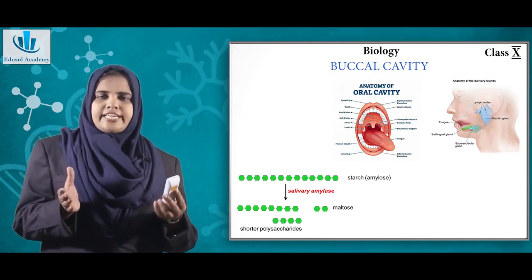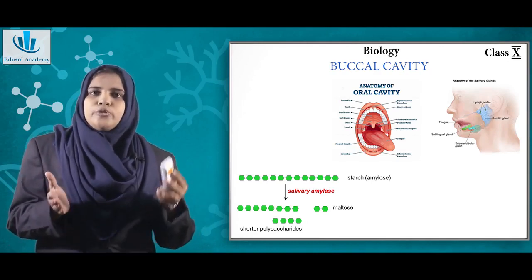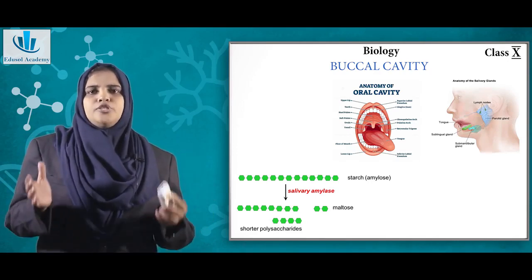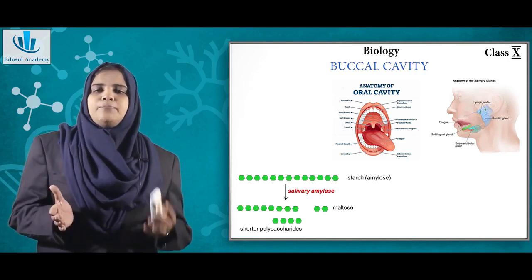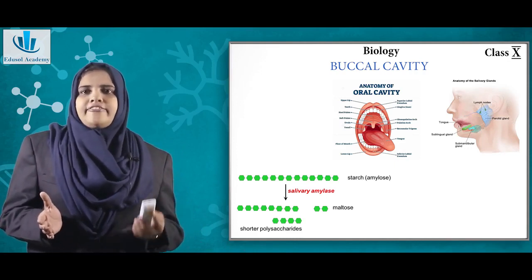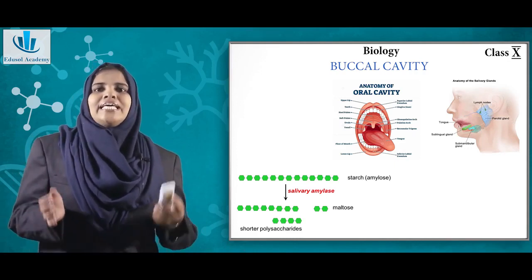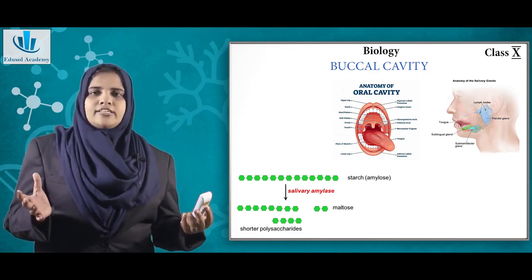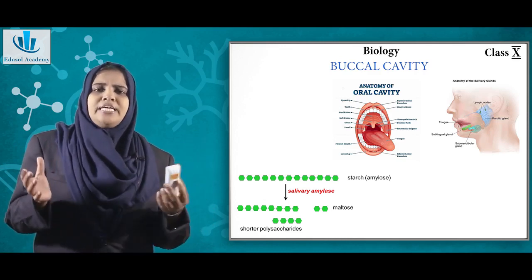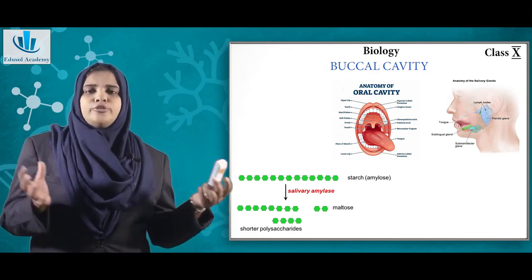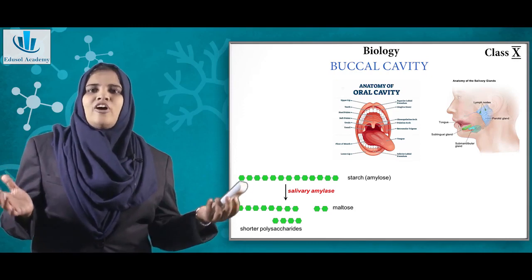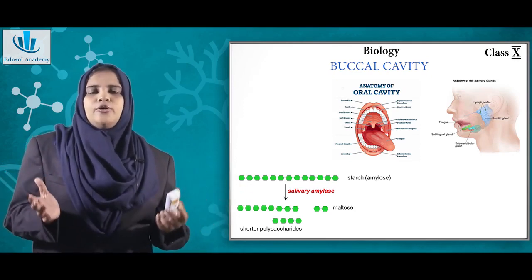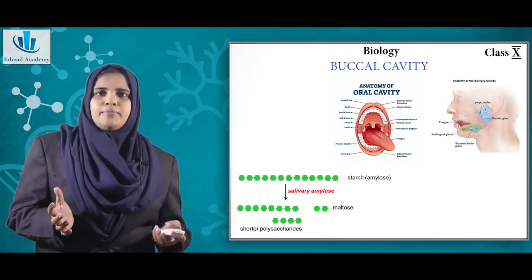So these salivary glands have ducts, and through these ducts they pour the saliva into your mouth. The saliva contains an important enzyme called salivary amylase. This salivary amylase helps in the digestion of starch. By starch, it means a long chain of sugar. This long chain of sugar is converted into short chains. Okay, this is what happens inside the mouth.